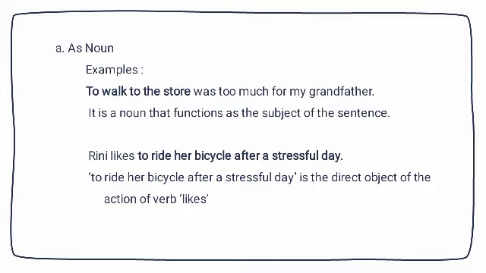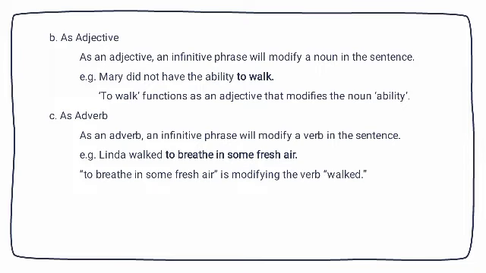Rini likes to ride her bicycle after a stressful day. To ride her bicycle after a stressful day is the direct object of the action verb likes. The second is as adjective. As an adjective, an infinitive phrase will modify a noun in the sentence. Mary did not have the ability to walk. To walk functions as an adjective that modifies the noun ability.